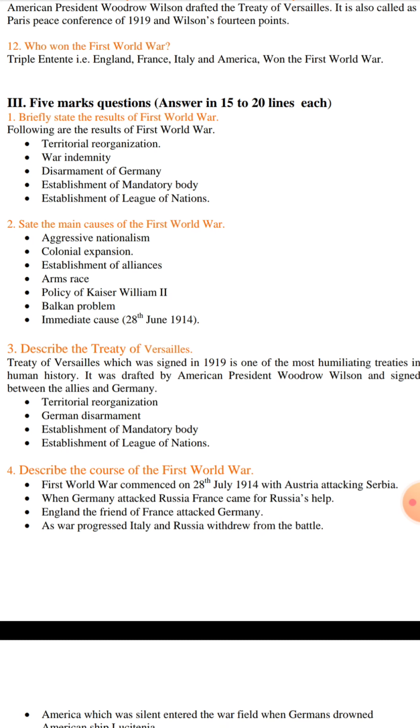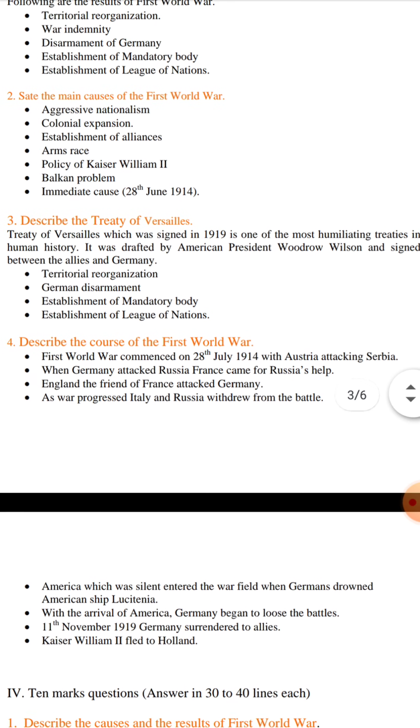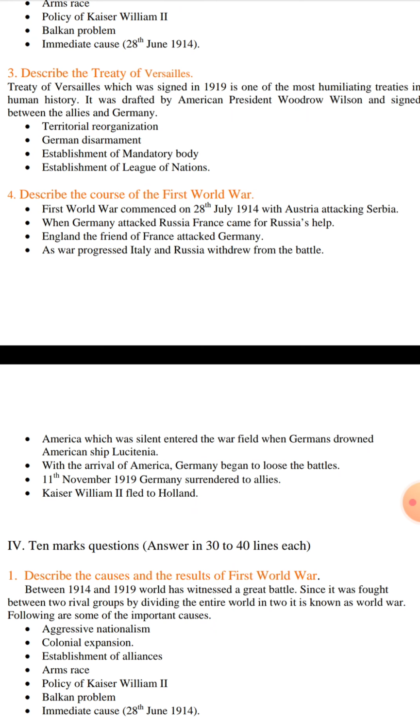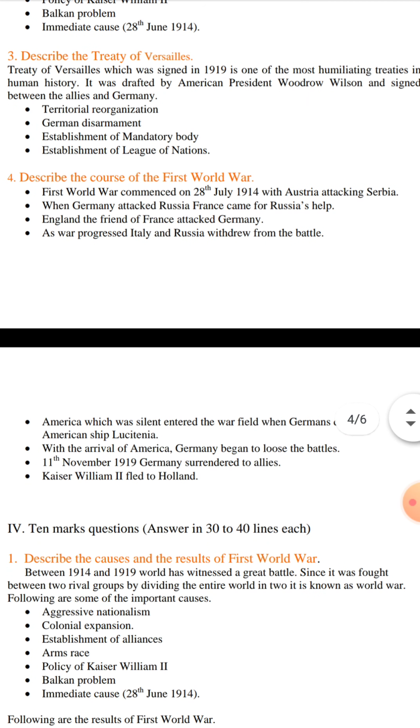As the war progressed, Italy and Russia withdrew from the battle. America, which was silent, entered the war after the Germans drowned the American ship Lusitania. With the arrival of America, Germany began to lose the battles.